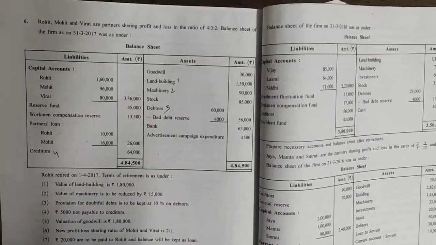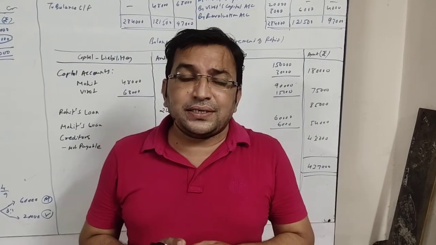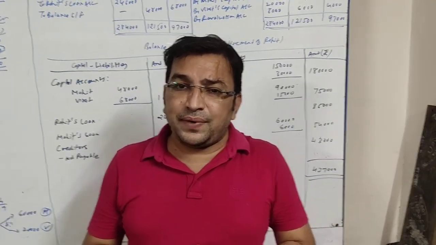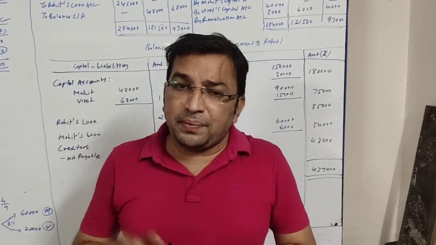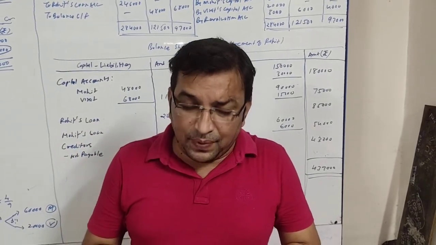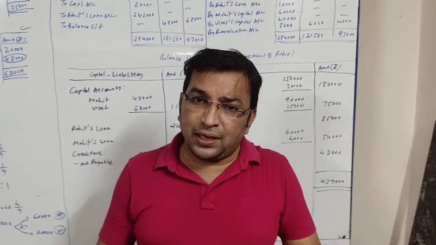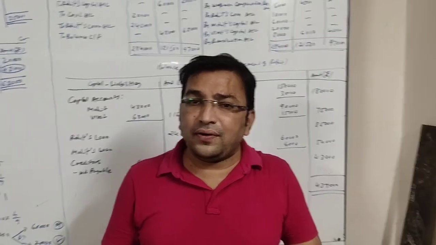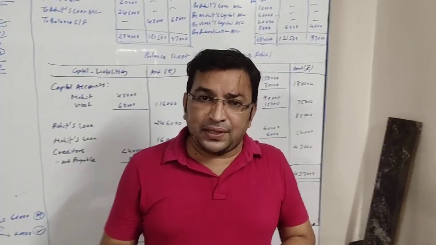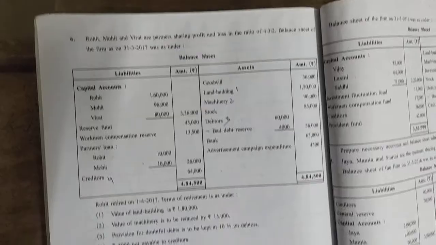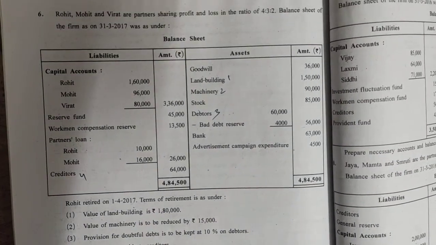So friends, here we have marked all 4 adjustments. Now one by one we will be taking items of balance sheet and we will be recording accordingly, considering the effect of adjustment. So let us start with the liability side. The first item at liability side is capital account.